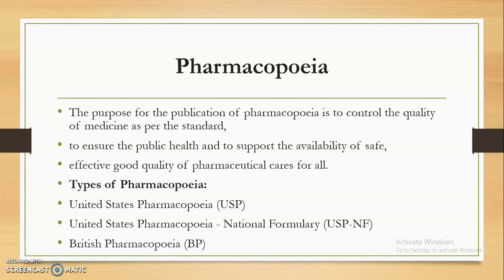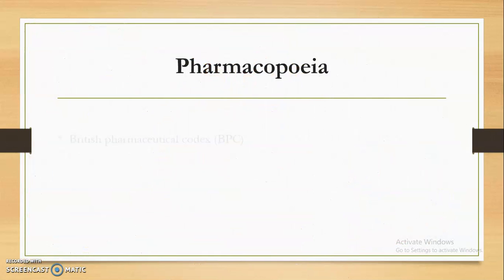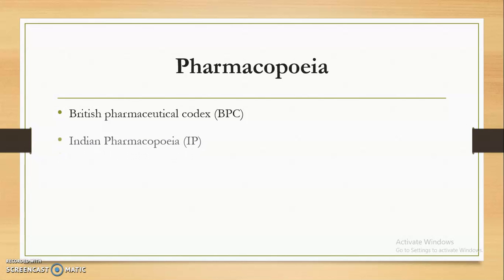Then the British Pharmacopoeia, the book which is published by the British, that is England, is known as the British Pharmacopoeia. Then the next pharmacopoeia, the British Pharmaceutical Codex. This is also published by the British government. Then the Indian Pharmacopoeia. The pharmacopoeia that is published by the Indian government is known as the Indian Pharmacopoeia.